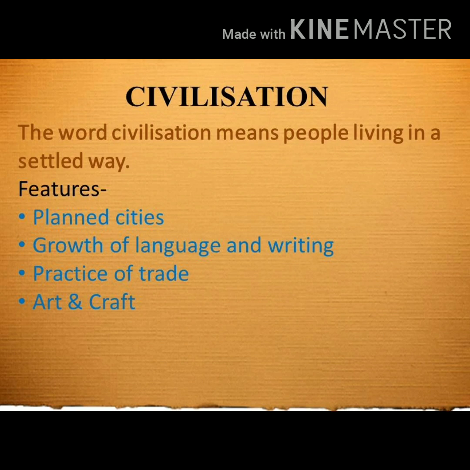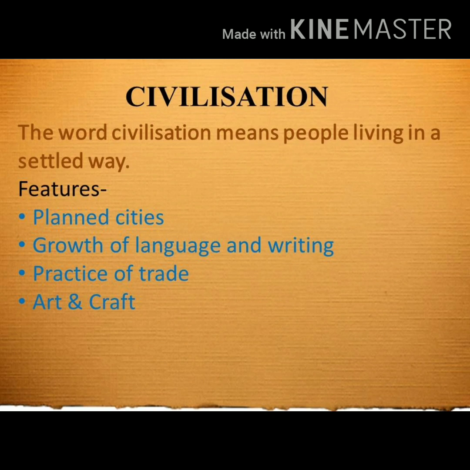So the features of civilization are planned cities, growth of language and writing, practice of trade, and last is art and craft. So when they have started living at a particular place, they started building good buildings. They have started expressing their emotions by using certain symbols. Practice of trade means they have started purchasing and selling goods or the products. They have also started making vessels, tools and other articles.